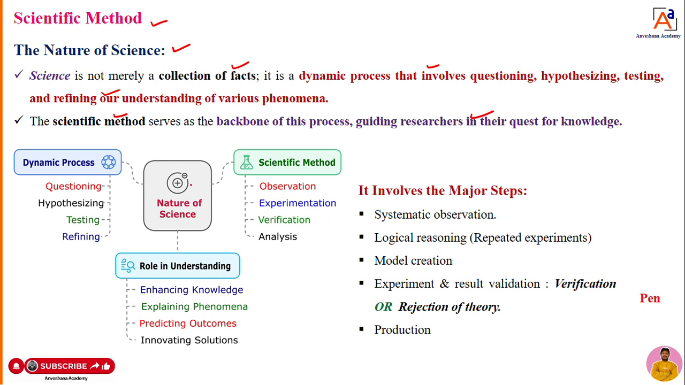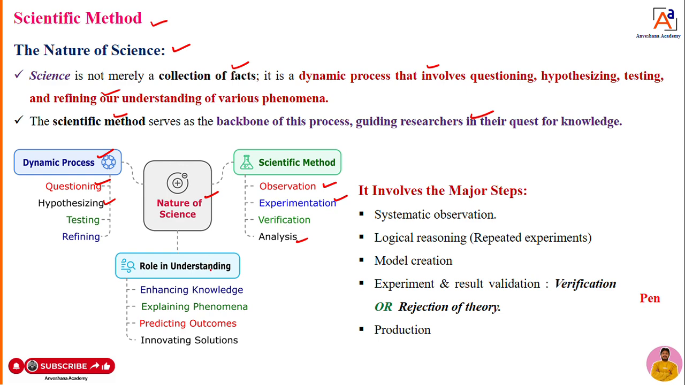So what is this nature of science? You can see here now. I repeat, the nature of science is a dynamic process which involves questioning, hypothesizing, testing and refining the understanding of phenomena which are happening in our day-to-day life. When it comes to the scientific method, it has some steps, namely observation, experimentation, verification and analysis. These are the important steps in our scientific method.